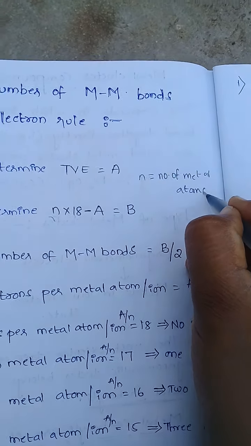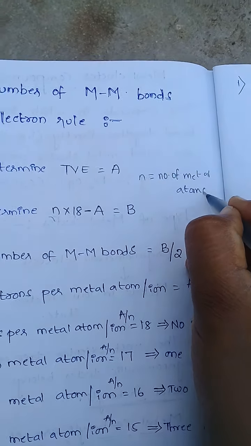How many metal atoms? 2 metal atoms, so 2 into 8, plus how many carbon monoxides? 9, and each carbonyl donates 2 electrons, so 9 into 2 equals 18. 16 plus 18 equals 34.